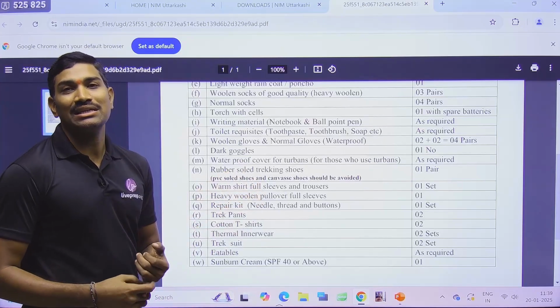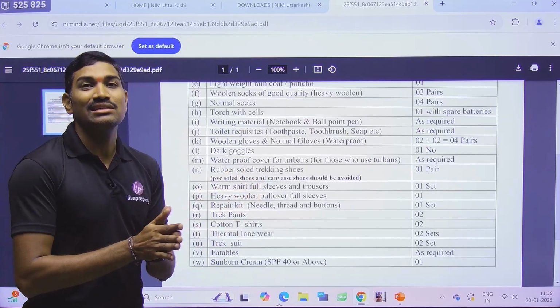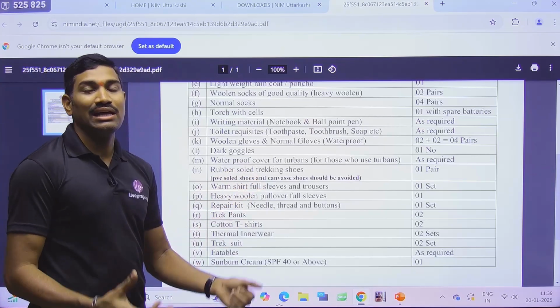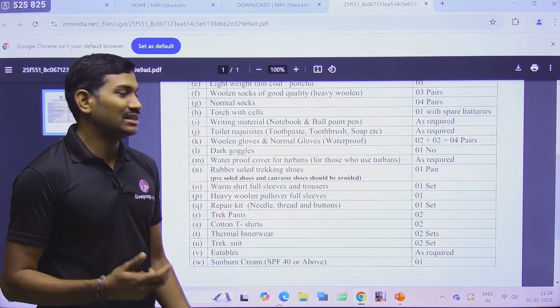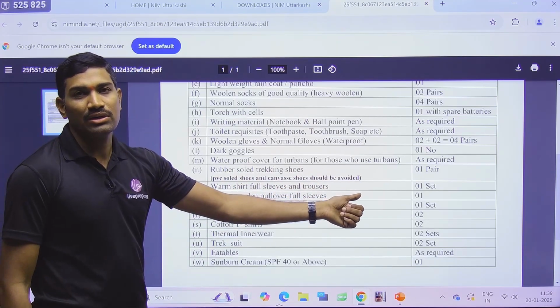Not just normal plastic or PVC. Please understand this, they will easily slip. If they are rubber soled, they will have a better grip. Please understand these things. So these are some important things that you need to carry.